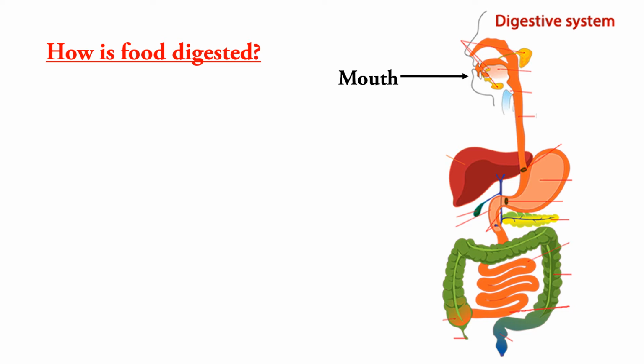There are salivary glands inside your mouth. These salivary glands produce a liquid called saliva. This saliva mixes with our food and it helps to convert starch present in the food into sugar.